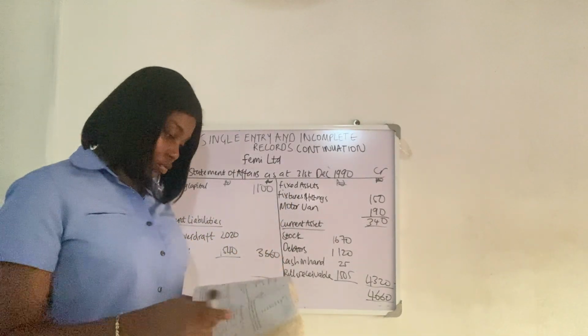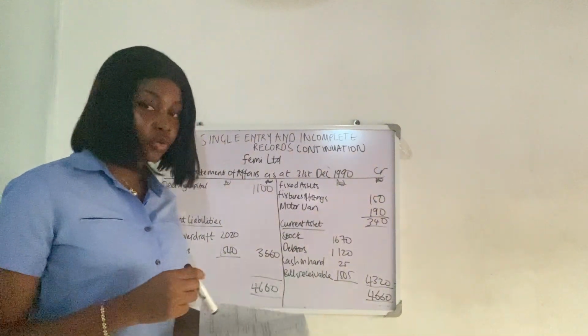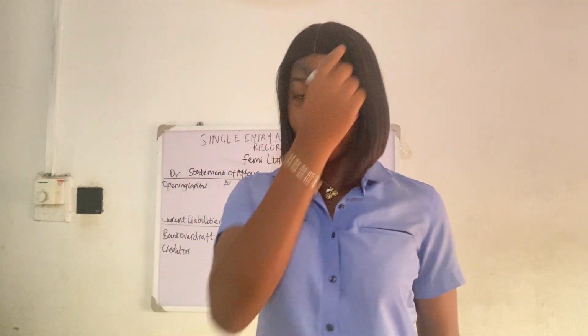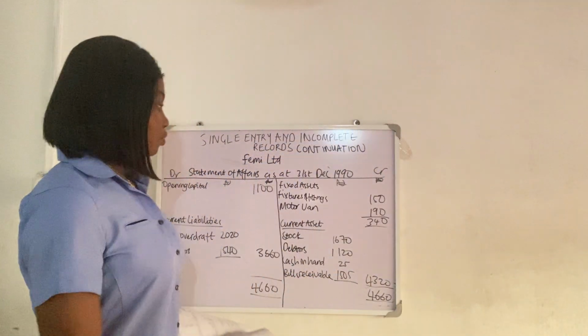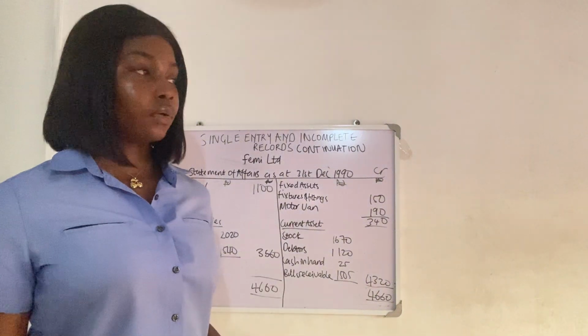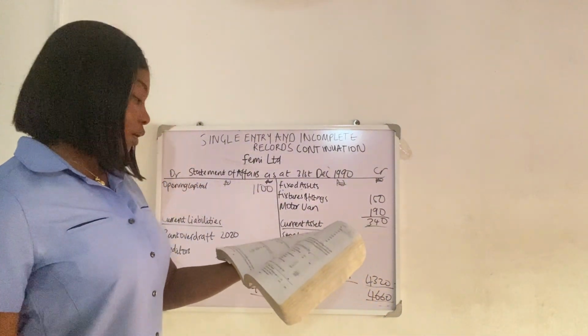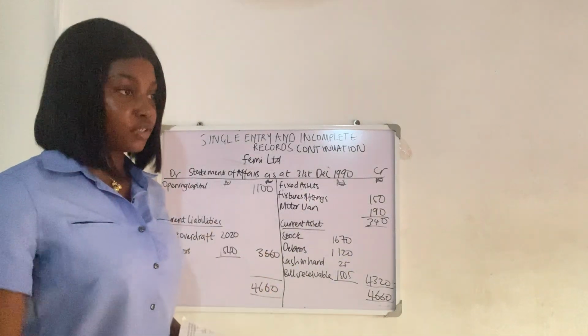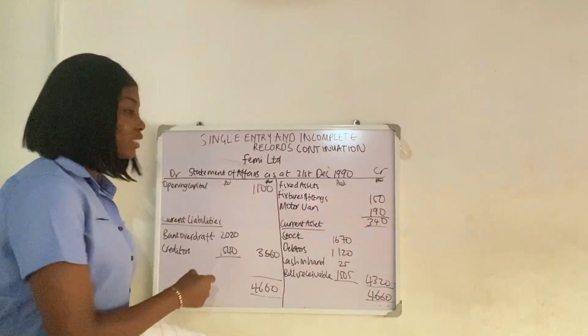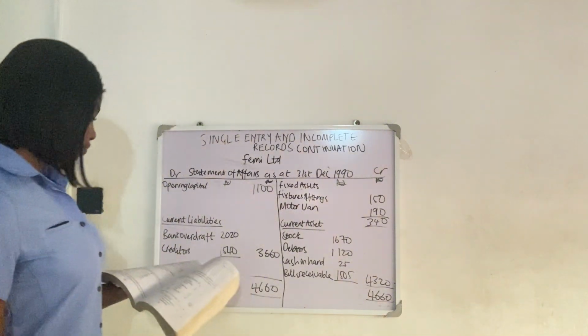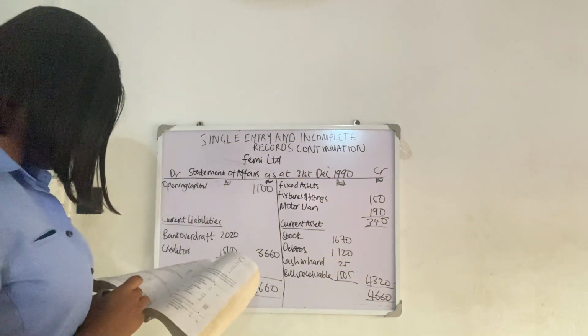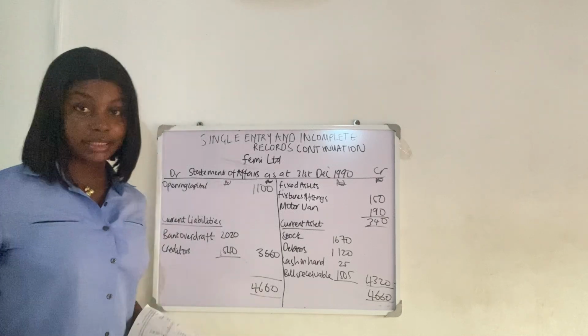So the next thing we were told to do, we said we should get our profit or loss. We've not even answered the question. We just answered something that will help us get the answer to the question. We use our opening capital and our closing capital together with drawings to get our profit or loss. So the next thing now is to get our closing capital. This is where we're going to be doing those adjustments and all.